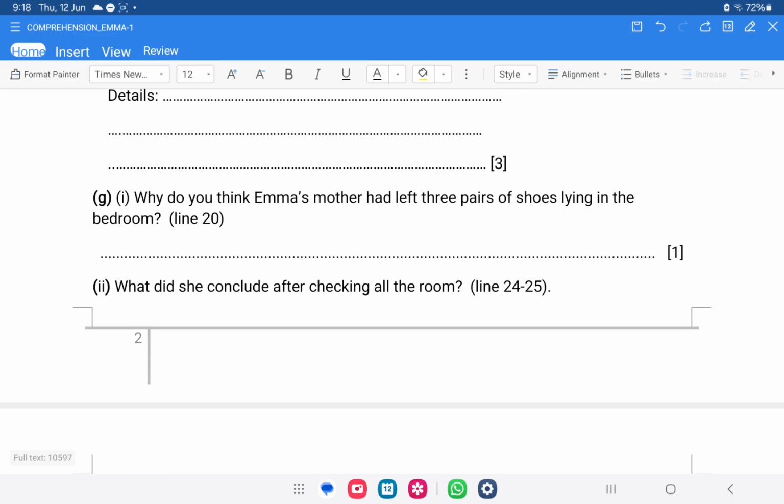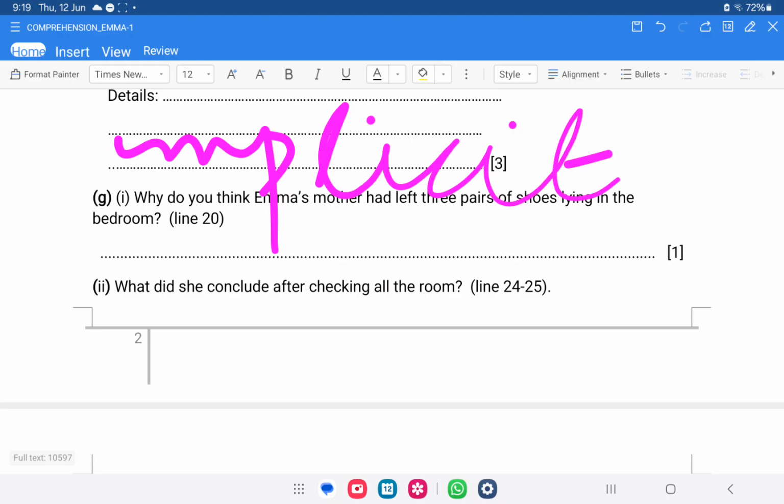Then next question is, why do you think Emma's mother had left three pairs of shoes lying in the bedroom? This question you are going to write, because that starts with the word why, and when a question starts with the word why, that question demands implicit understanding. Implicit understanding means that you need to understand. Implicit means something that is hidden. I think till now you know the meaning of this word. Implicit means something that is hidden in the text.